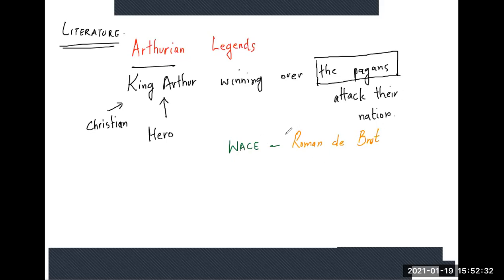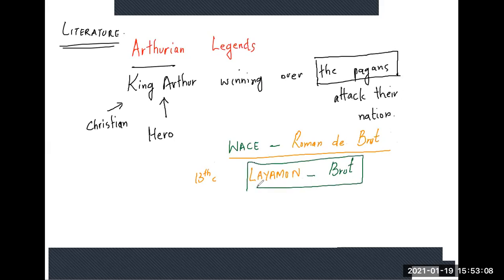This was something that existed before, but it wasn't read that much since it wasn't in their language. Roman de Brut tells you that this is more in a language tradition that is not English, but then it was translated in the 13th century by a man called Layamon. Layamon gave a new title to the text; he only called it Brut. So it's referred to as Layamon's Brut. This Layamon's Brut became a very important text with regard to Arthurian legends.